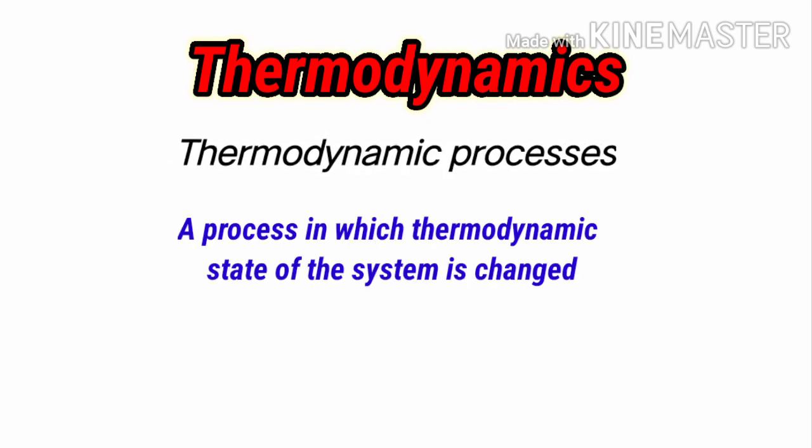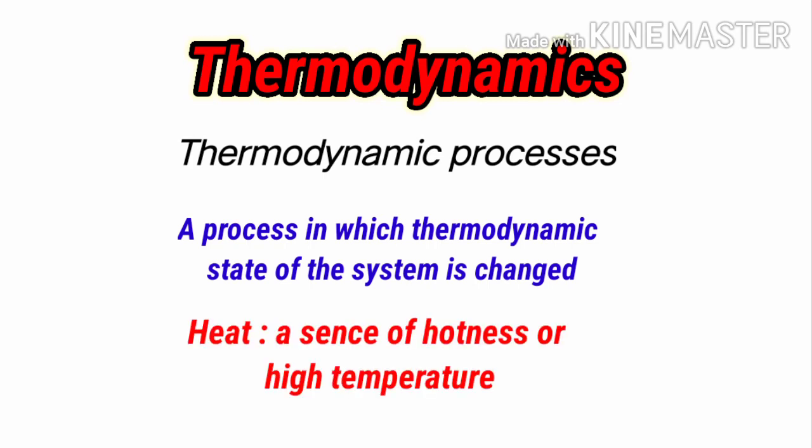Now we will see the definition of thermodynamic processes. A process in which the thermodynamic state of the system is changed is called a thermodynamic process. Means if there is some change of state that we observe, then we can say it is a thermodynamic process. Now we will see the definition of heat. So heat is nothing but a sense of hotness or a high temperature. Means if you touch any hot object, then it will make you sense the heat or the high temperature. That is nothing but the heat.